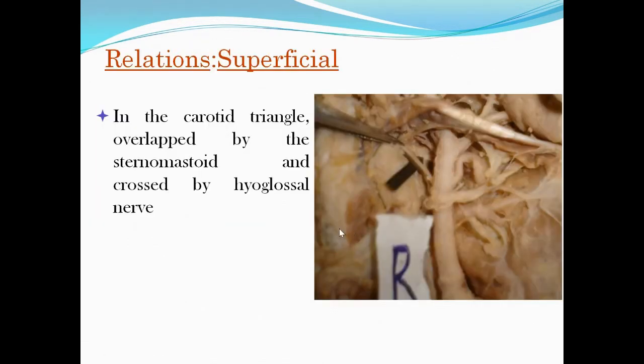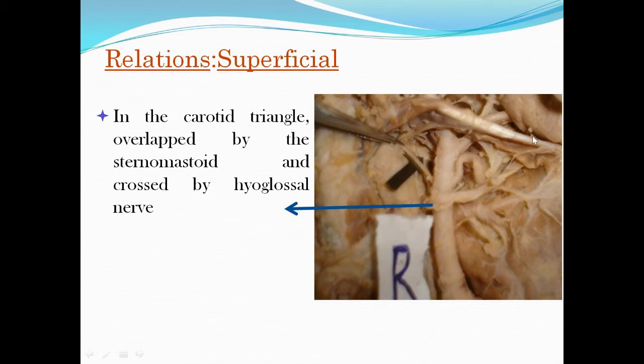Relations, superficial relation. In the carotid triangle, it will be overlapped by the sternomastoid and crossed by hypoglossal nerve. Are you seeing this is the hypoglossal nerve dissected? So this is thick nerve, hypoglossal nerve. Yes, that is the hypoglossal nerve. So that is one superficial relation of external carotid artery.